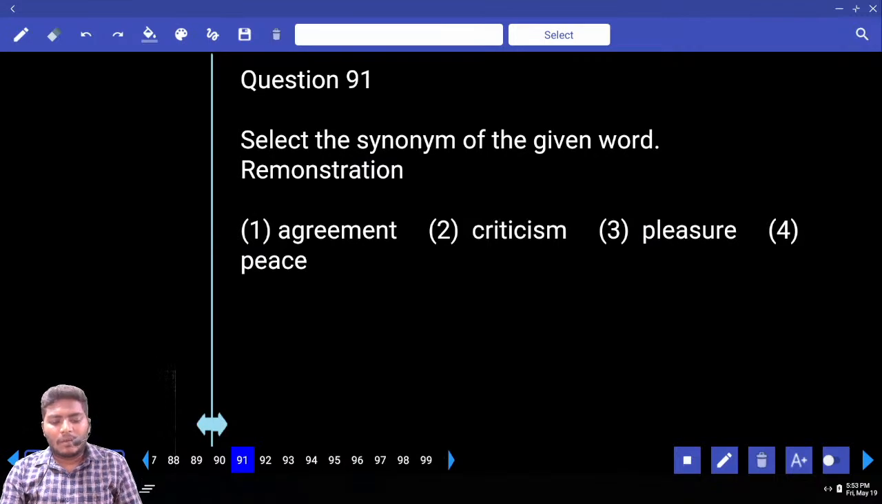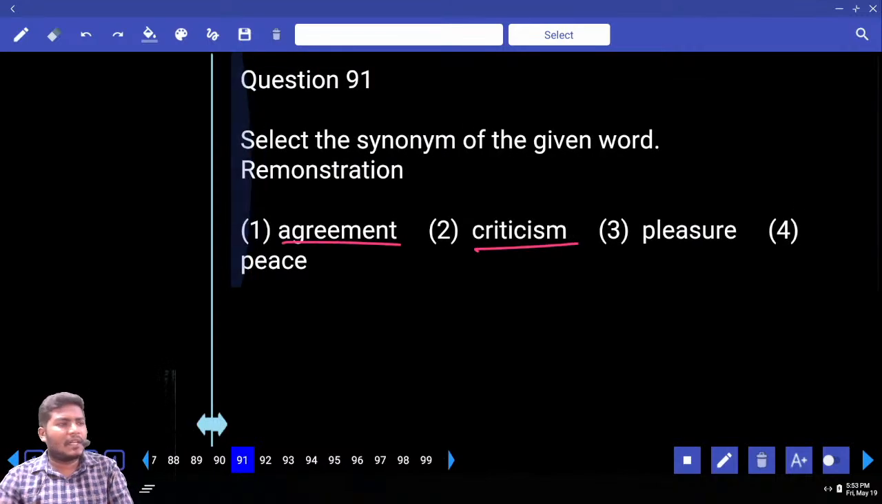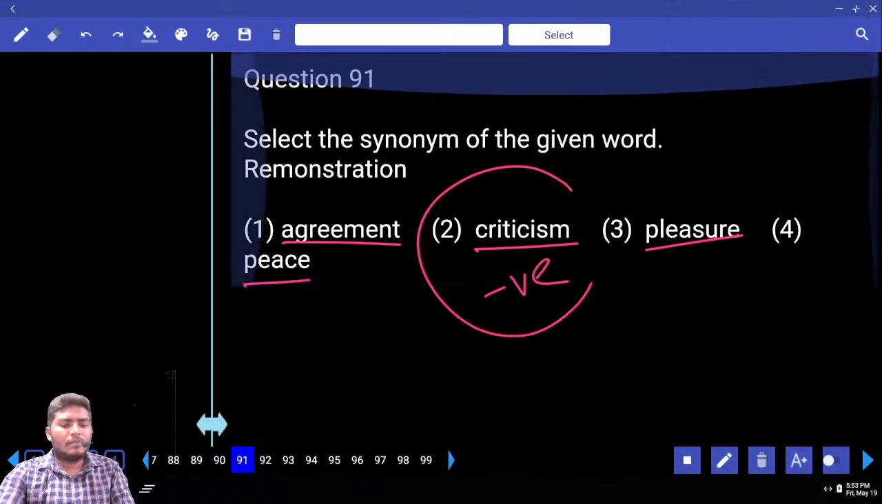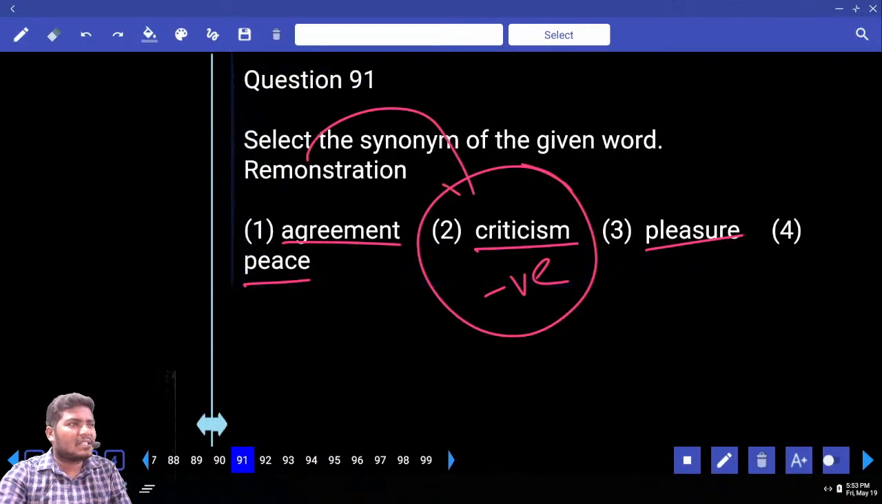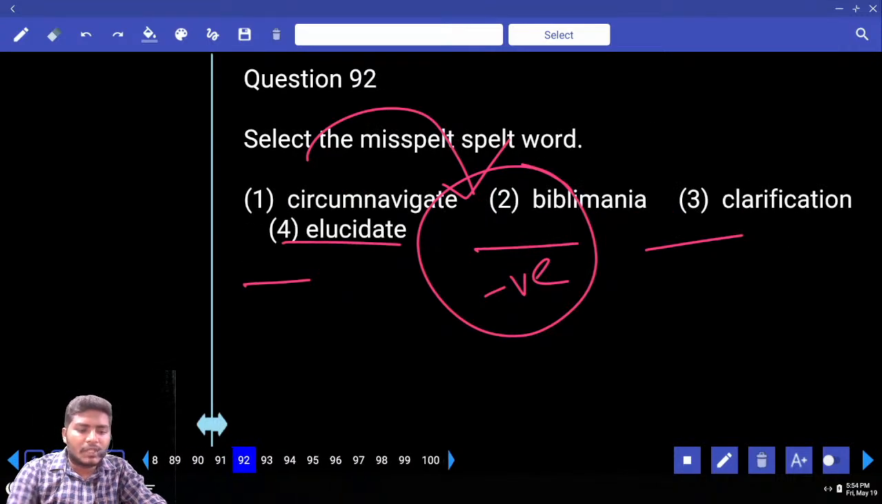Synonym of the word remonstration. What do you mean by remonstration? If you find the odd one out, you can get the answer. Look at the first one. Agreement is positive or negative? Criticism is negative. Pleasure means peace too. What is the odd one out? Do you know remonstrate? Write down that word. Remonstrate is a verb, and remonstration is a noun. It means to criticize somebody, to blame somebody, scold somebody. Remonstrations. Next. Move to 92.